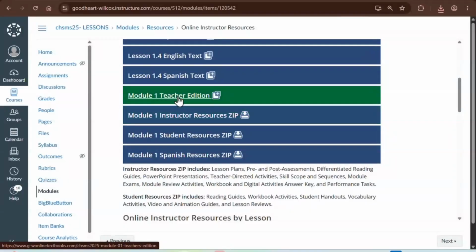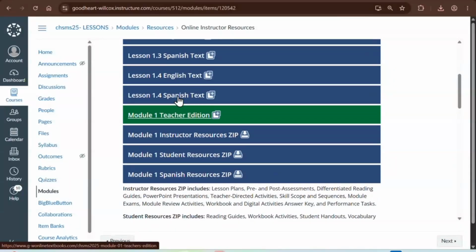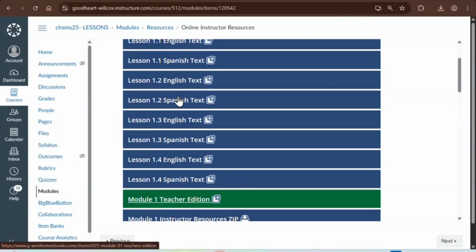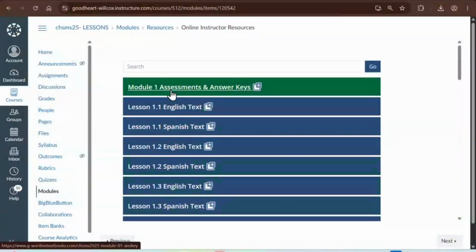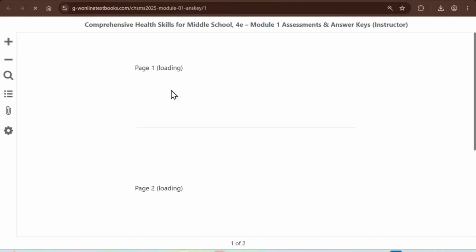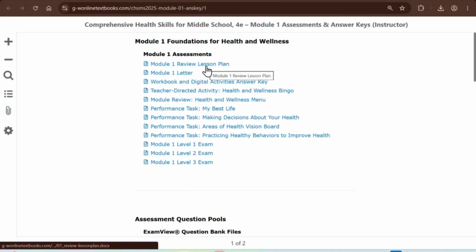Besides that, teachers, we have teachers editions. Definitely check that out. Middle school, you've got great options for differentiation in the teachers edition. You can look through there. And in the zip folder for both middle and high, we do also have assessments and answer keys. I'm going to click on that. But if you downloaded the zip folder, they're all in the zip folder at the top.